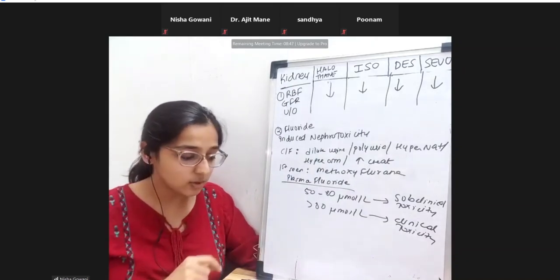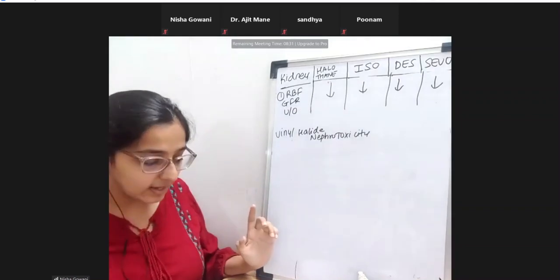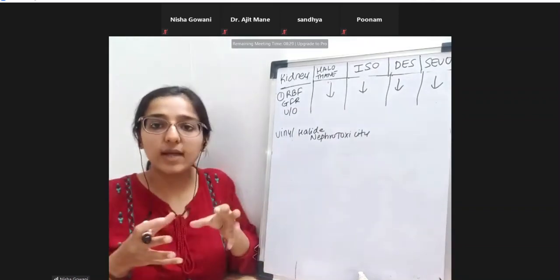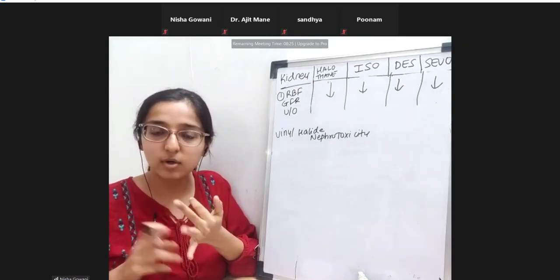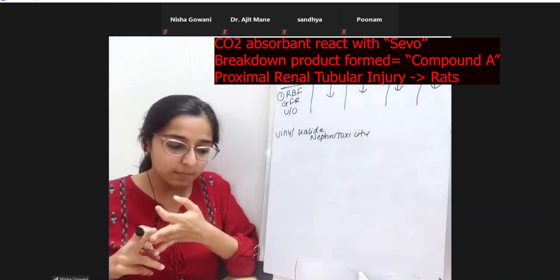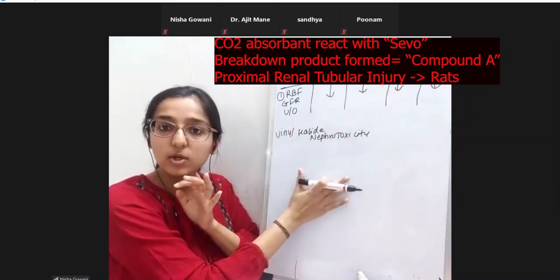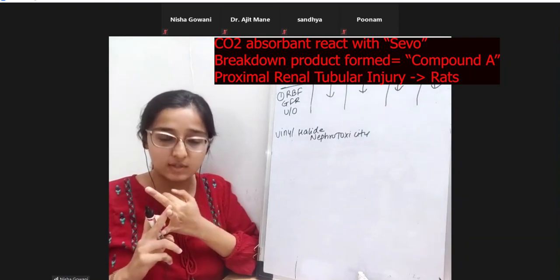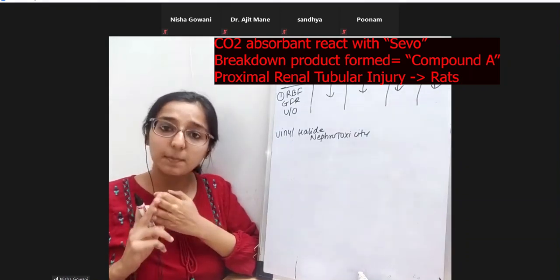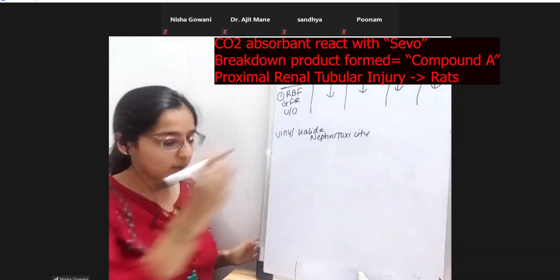Now we come to something known as vinyl halide nephrotoxicity. You know that the CO2 absorbent, which is potassium hydroxide, sodium hydroxide, has a property that it might react with sevoflurane. I'm talking about sevoflurane here. These carbon dioxide absorbents can react with sevoflurane and cause its breakdown. There are some breakdown products. Those breakdown products are